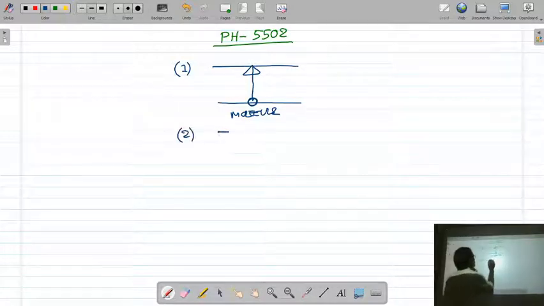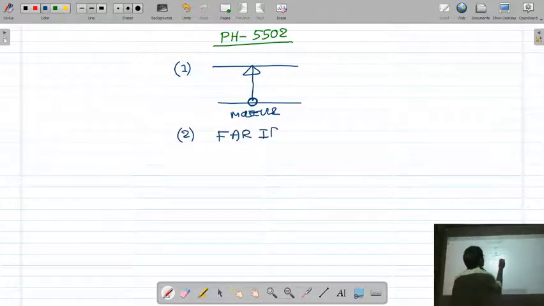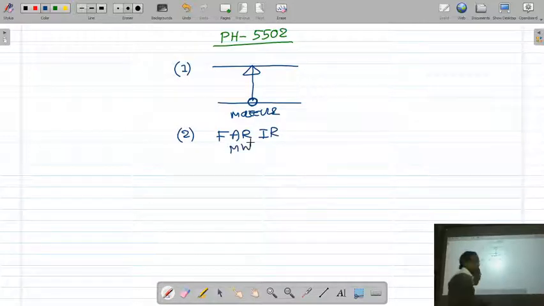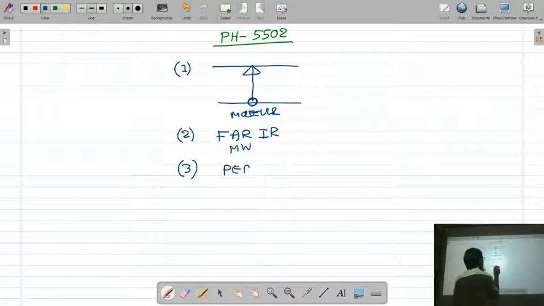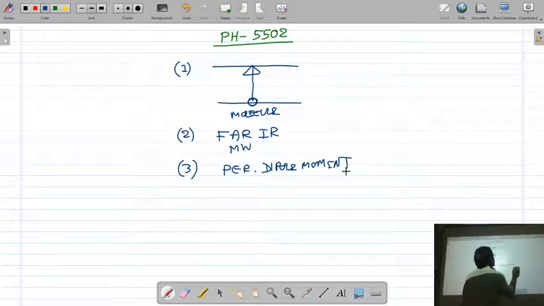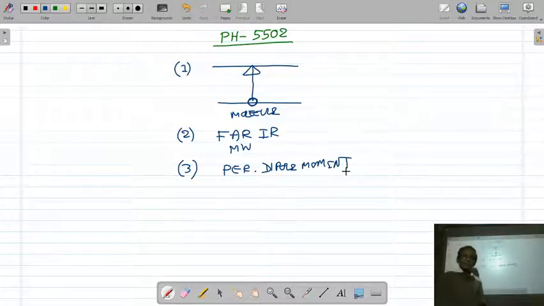Second, rotational spectra fall in the far infrared or microwave region. Third important thing is that the basic requirement for rotational spectra is that the molecule must possess a permanent dipole moment. That means heteronuclear molecules possess a permanent dipole moment, so they will give rotational spectra. Homonuclear molecules will not give rotational spectra because they do not possess a dipole moment.